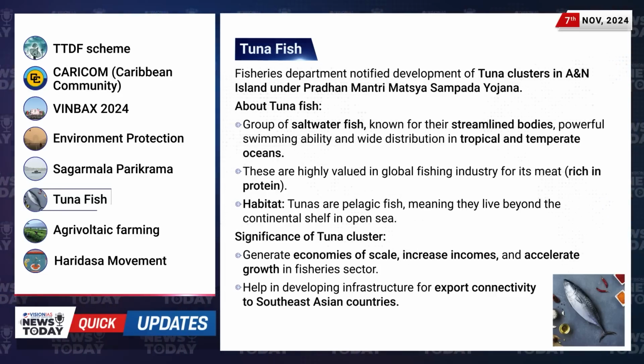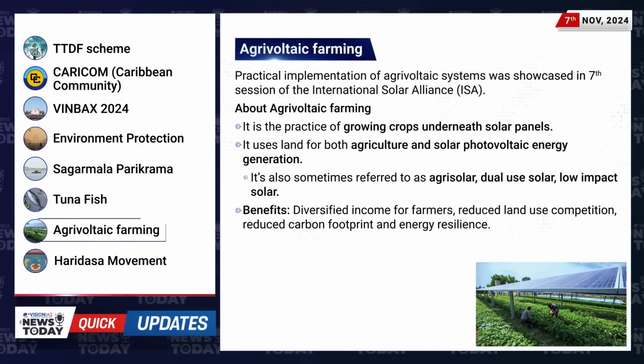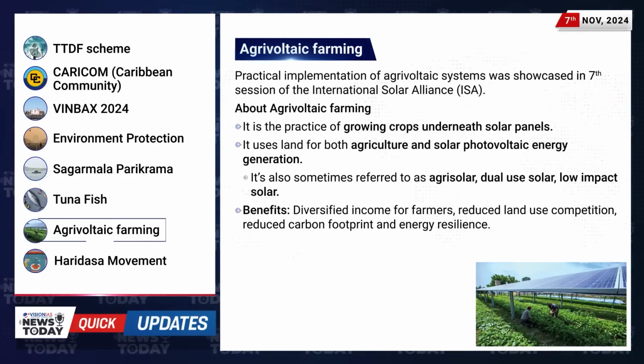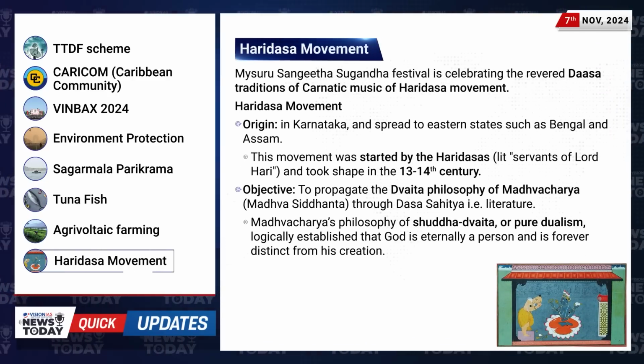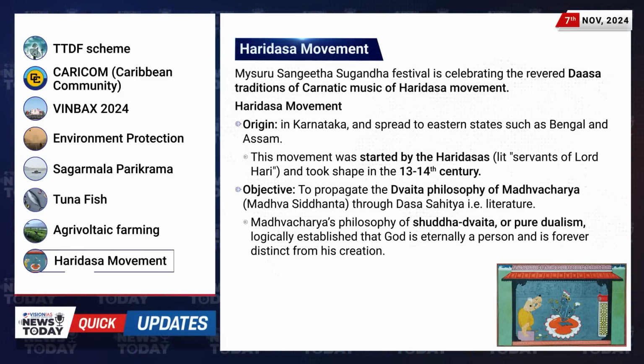Practical implementation of agrivoltaic systems was showcased in the 7th session of the International Solar Alliance. Agrivoltaic farming is the practice of growing crops underneath solar panels. Mysuru Sangeet Sugandh Festival is celebrating the revered Dasa tradition of Carnatic music of the Haridasa movement. It originated in Karnataka and spread to eastern states such as Bengal and Assam. This movement was started by Haridasas and took shape in the 13th to 14th century.